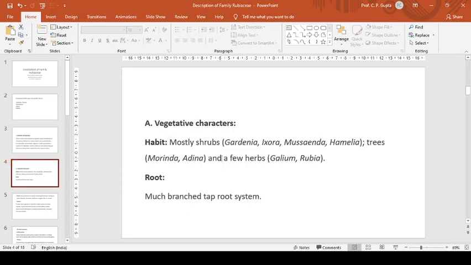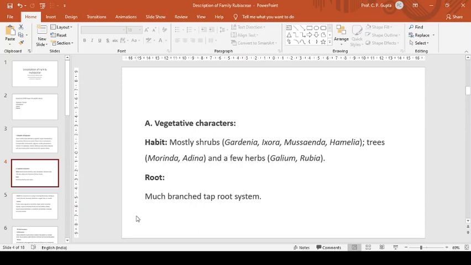Now we come to the vegetative characters of the family. First we consider habit: mostly shrubs, Gardenia, Ixora, Mussaenda, Hamelia, etc. Trees, Morinda, Adina, and a few herbs, Galium, Rubia, etc.